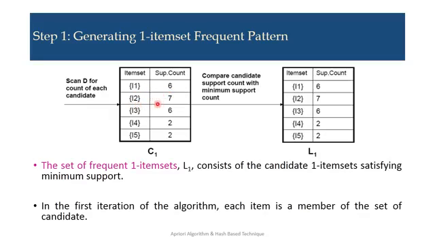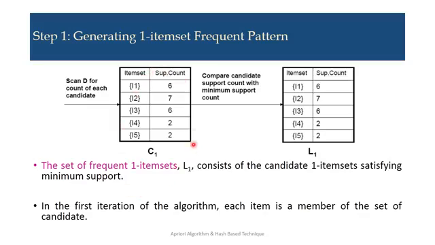I2 is present in 7 transactions. I3 is present in 6 transactions. I4 is present in 2 transactions. And I5 is present in 2 transactions. So these are the item sets and these are the support counts. Support count means the number of times the particular item is present in the data set.